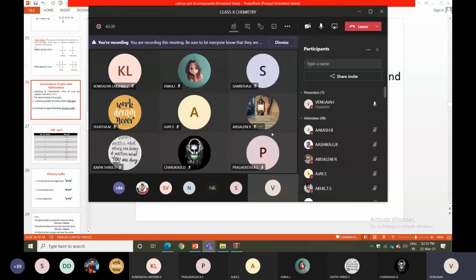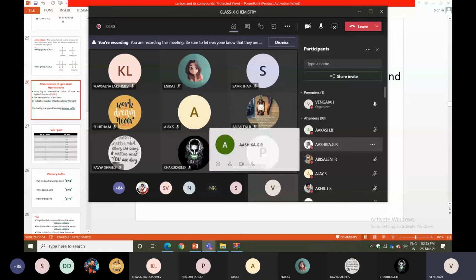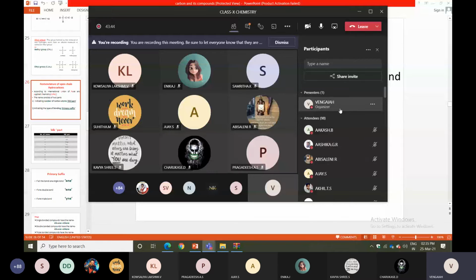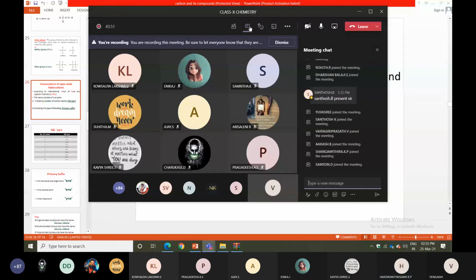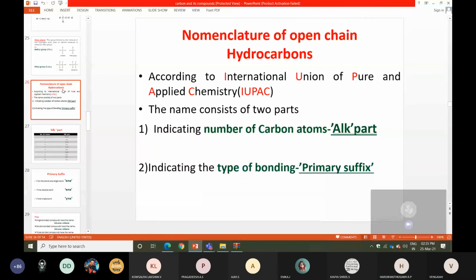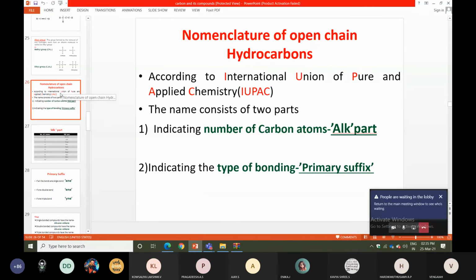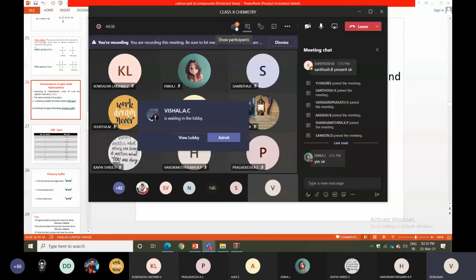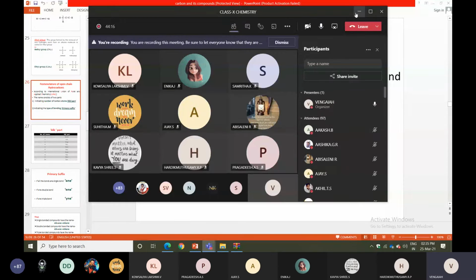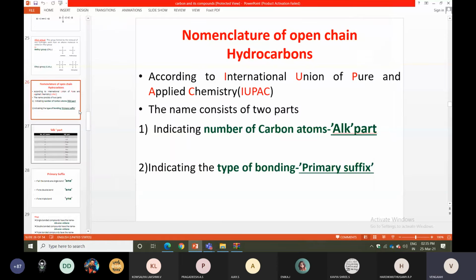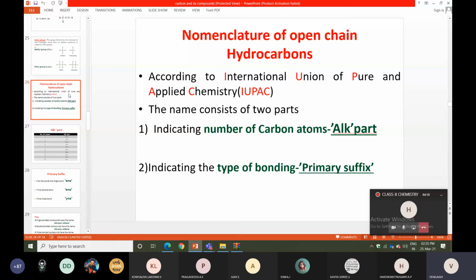Okay. Understood these 3 topics: allotropy forms of graphite, diamond, carbon 60. These 3, okay? So if it is okay, I can go for the next topic. Next topic, listen. That is nomenclature of open chain hydrocarbons.